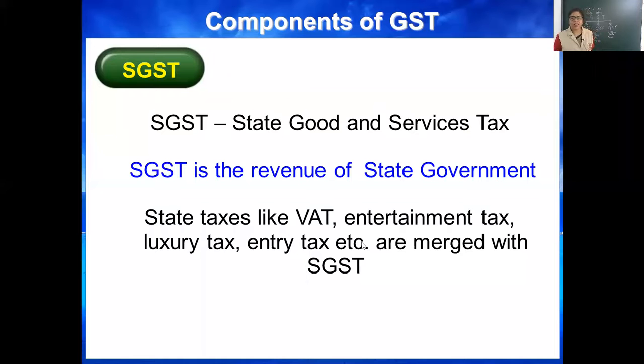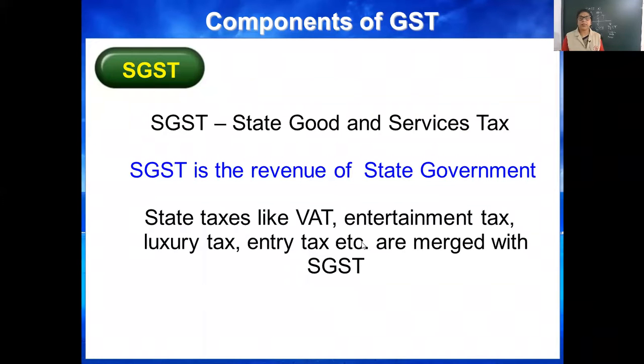See, the Rajasthan government collected SGST, that is their source of income. That is their revenue. Every government has two types of revenue: tax revenue and non-tax revenue. Okay, so here tax revenue, SGST is the tax revenue of the state.